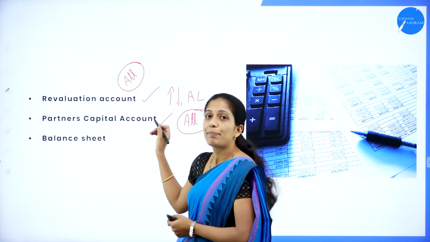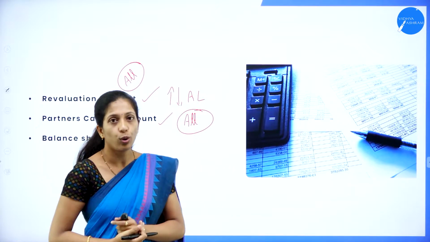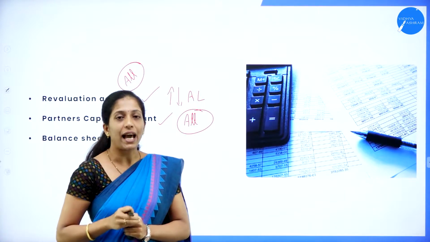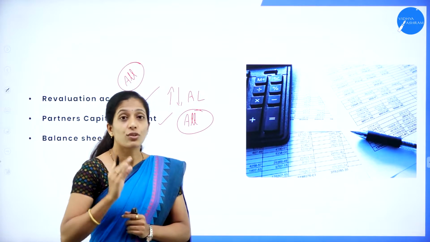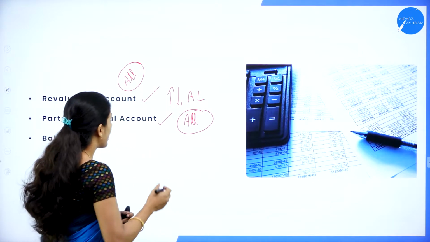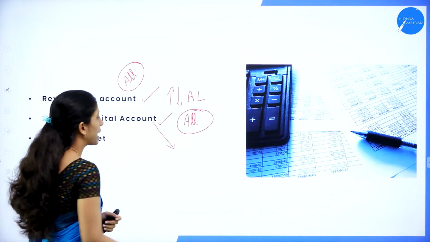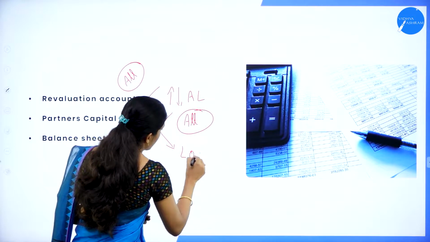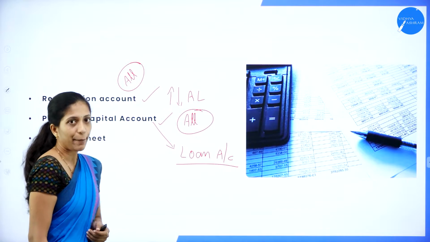And here the balancing figure of the retiring partner will be transferred to his loan account. It will not be carried on because this retiring partner will not continue in the business. He is going out of the business. So whatever the balancing figure of the partner's capital account is will be transferred to his loan account. So this is a difference under the partner's capital account.